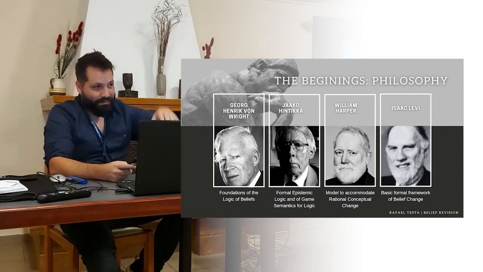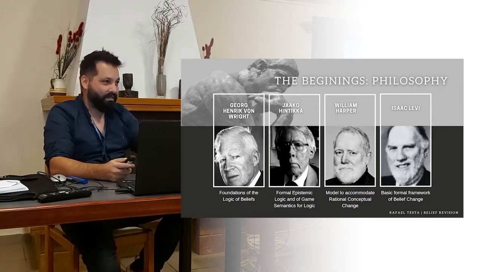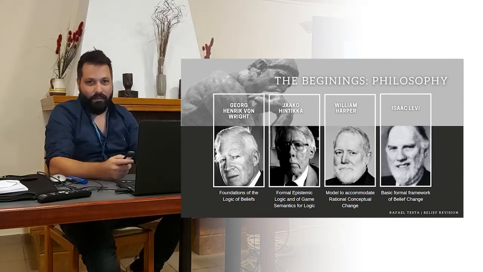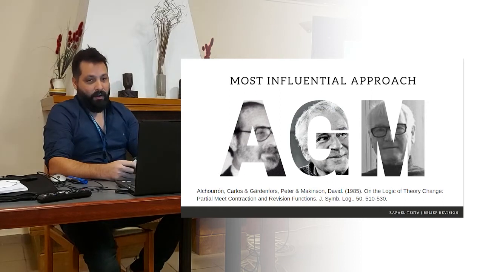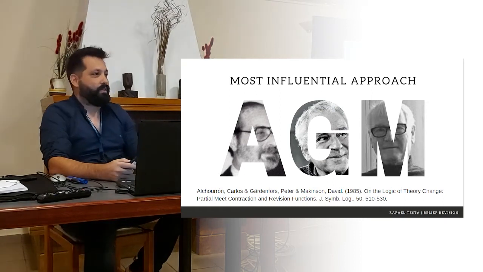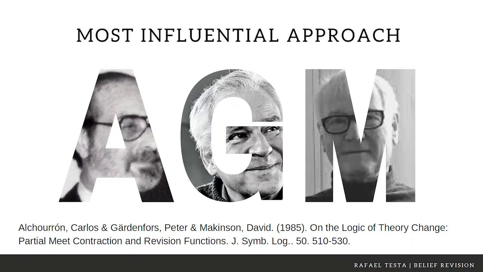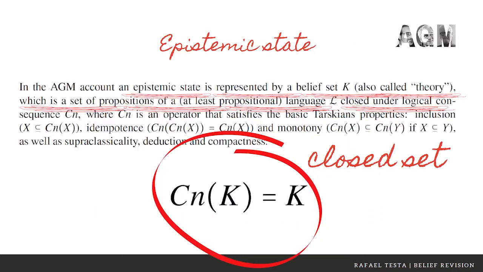I will not go deep into these formalisms, but it's just an introductory talk, so we can find them in the references. But arguably the most influential work in the area is the so-called AGM model, advanced by Alchourrón, Gärdenfors, and Makinson in the paper On the Logic of Theory Change: Partial Meet Contraction and Revision Functions. Again, I will not go deep into the formal details, but we can tackle a little bit of this formal construction.